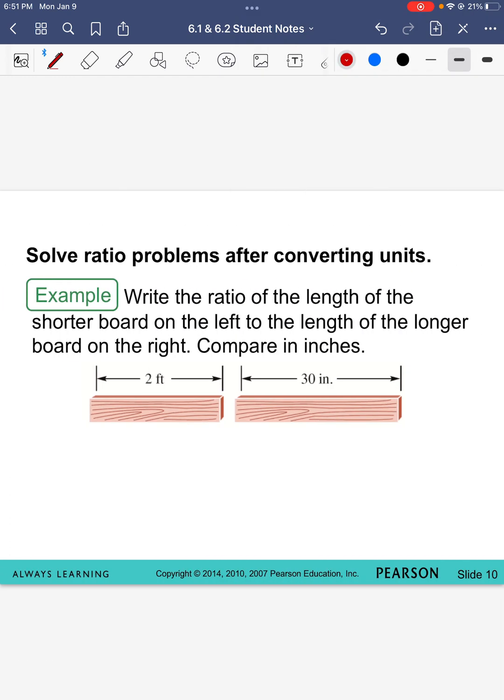All right. It wants us to write the ratio of the length of the shorter board on the left to the length of the longer board on the right, and it says compare in inches. So what's the issue that I have with this problem that it's giving me right now?